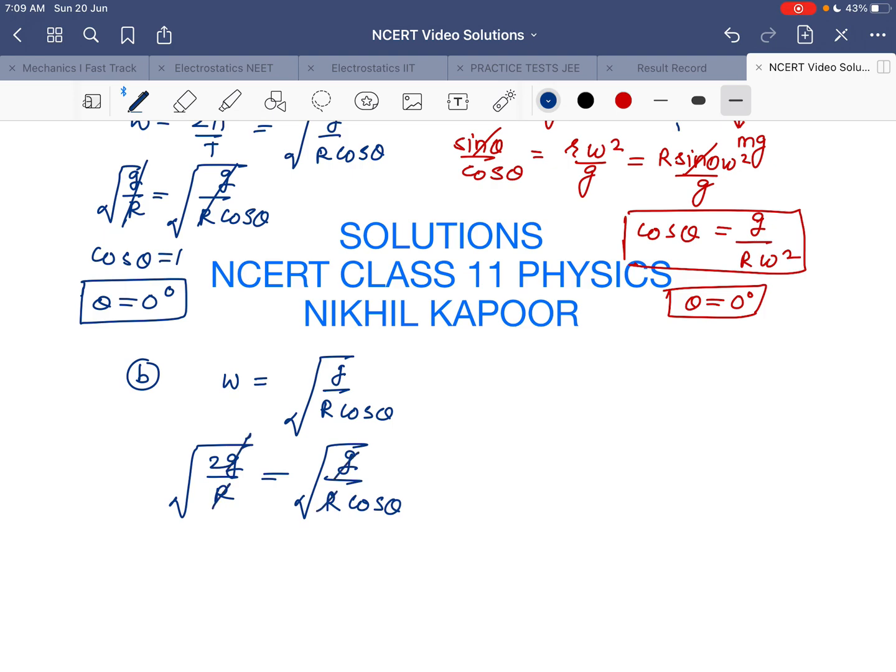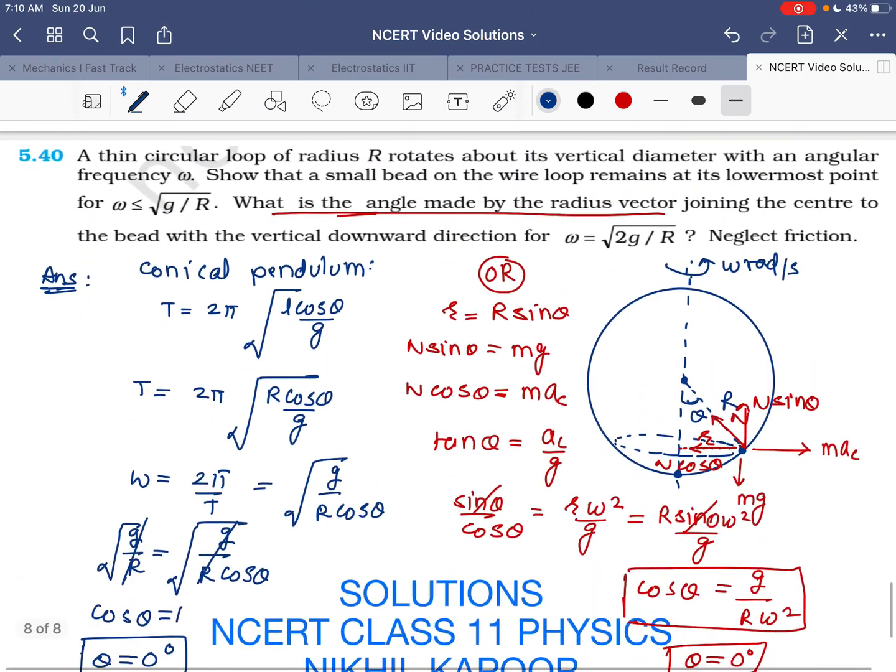So root g upon R and root g upon R will get cancelled out, and 2 will be equal to 1 upon cos theta. Therefore cos theta comes out to be 1 by 2, and cos theta is 1 by 2 when the angle is 60 degree. So it makes an angle of 60 degree with the vertical if it rotates with this speed of root 2g by R. Thank you.